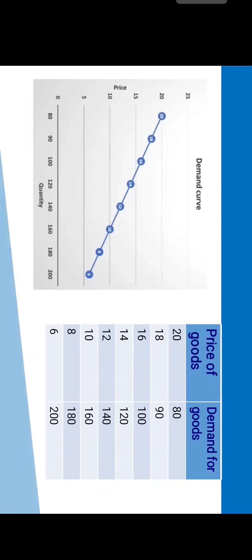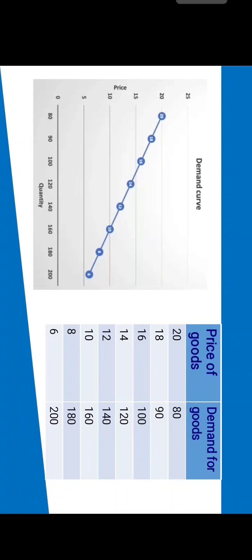Here is one diagram and a table showing the price of a good and the demand for the good. When the price of the good is 20, then demand is 80. When the price is 18, the demand is 90. When the price is 16, the demand is 100. It shows that when the price of the good decreases, the demand increases, and when the price increases, the demand decreases.